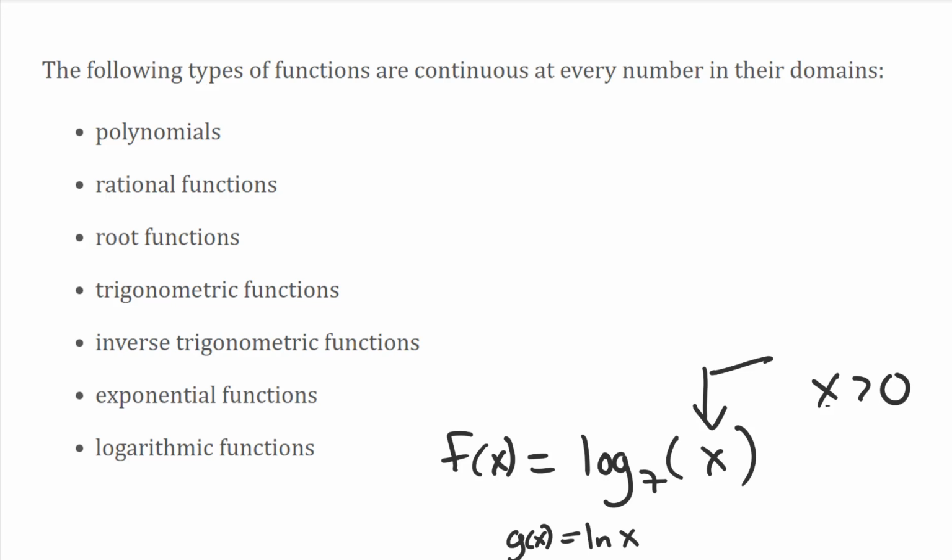Do you know the exponential functions? Things like e to the x. You can plug whatever you want into it. It's continuous everywhere. We have to have this knowledge down. Trig functions. You know all your trig functions and where they're continuous. You know the tangent. Tangent is discontinuous at all odd multiples of pi over 2. Did you know that? There's a lot to learn. That's all I'm saying. There's a ton to go through, and you're responsible for this.